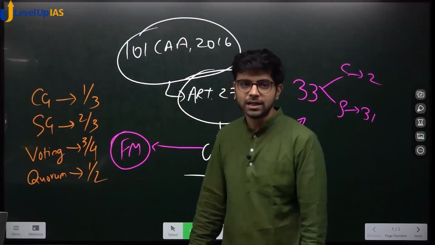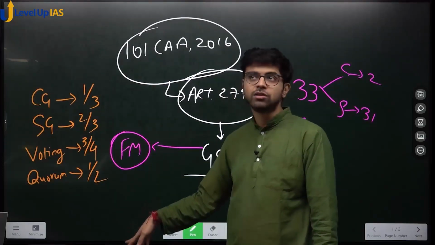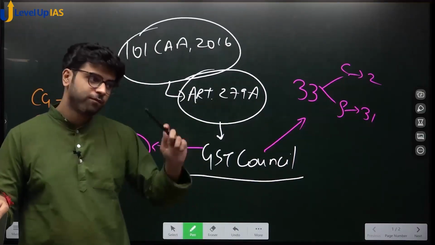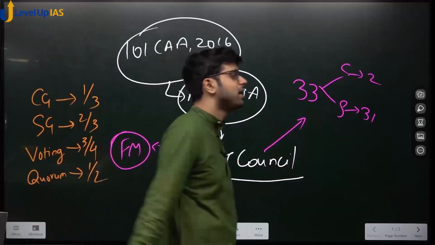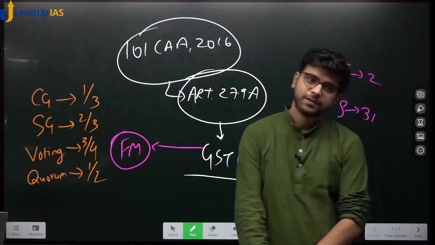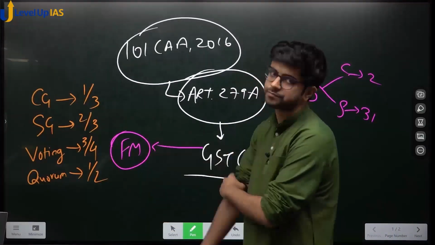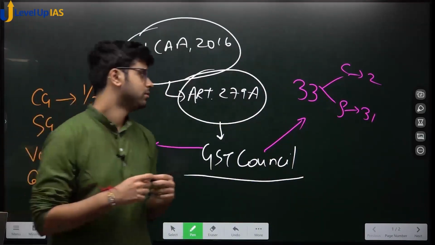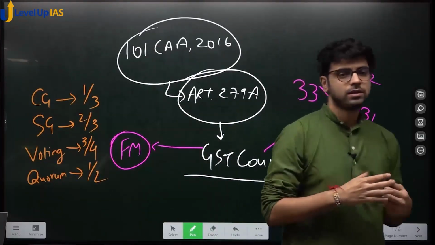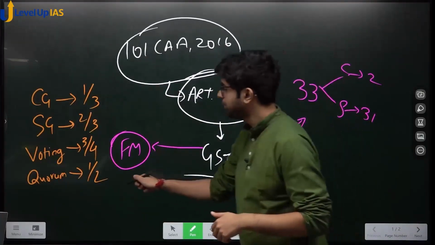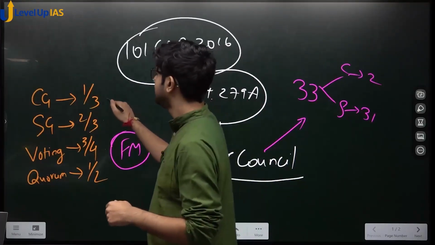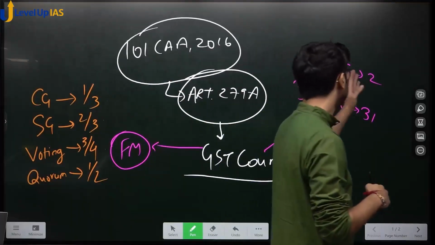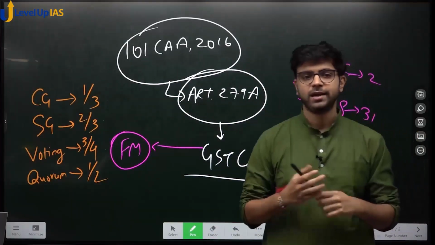So if 21 people are transacting, what is 3/4 of 21? Whatever it comes to, 3/4 of 21 or 22, only if that many votes are there can the decision be considered as passed. Yes or no? Understood? This is very important. Okay, quorum is half, voting is by 3/4 majority, state government has a 2/3 share, central government has a 1/3 share. Very simple, very straightforward, very good. Okay, 33 members, the center has 2 members, the states have 31 members. Okay, yes, no.